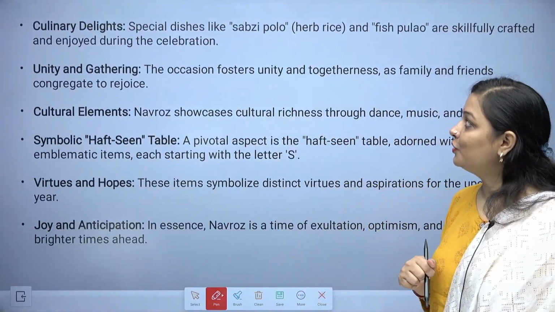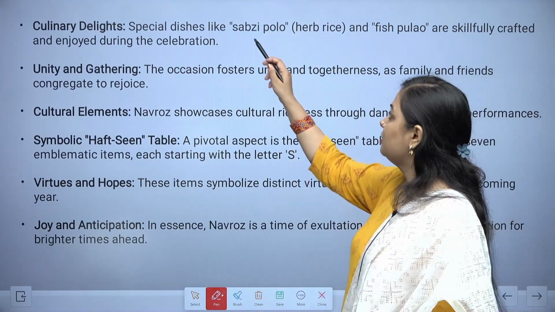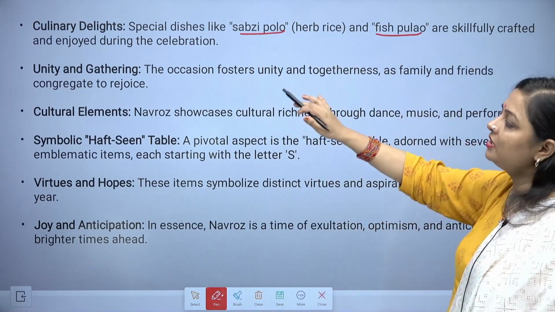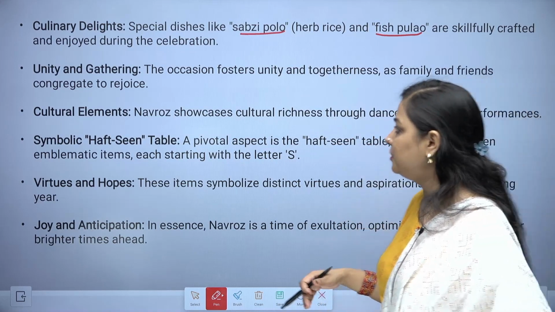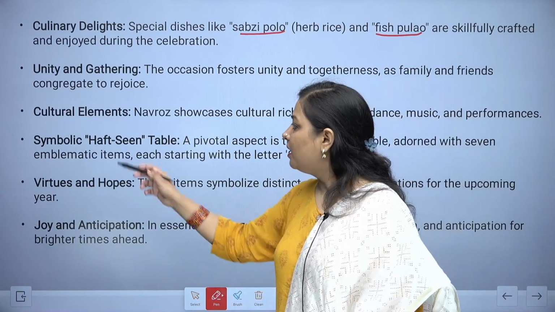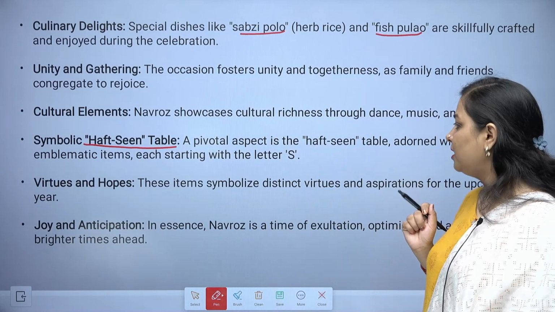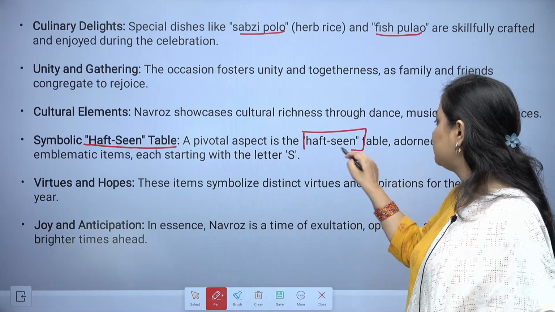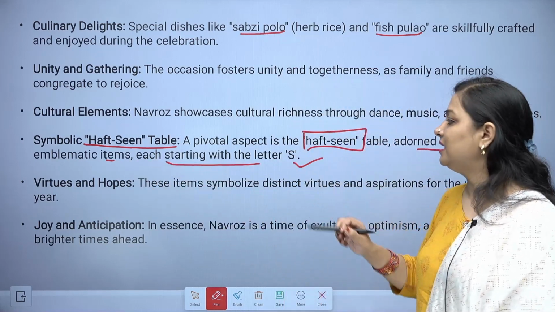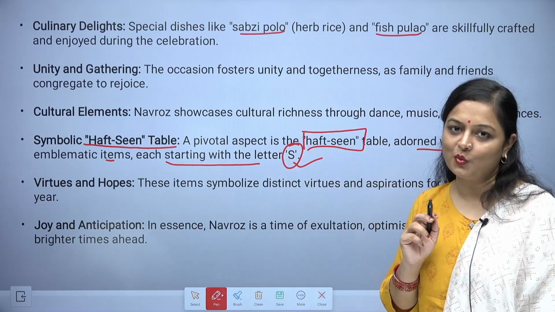Culinary delights. So what kind of special dishes are being cooked on this day? Sabzi polo, that is herb rice, and fish pulao are skillfully crafted, and that is being enjoyed by the people. Unity and gathering, people come together and they enjoy this thing. When it comes to the symbolic Haft-seen table, a pivotal aspect, the Haft-seen table is adorned with 7 emblematic items, each starting with the letter S. On the table, they basically keep things which start with letter S only.